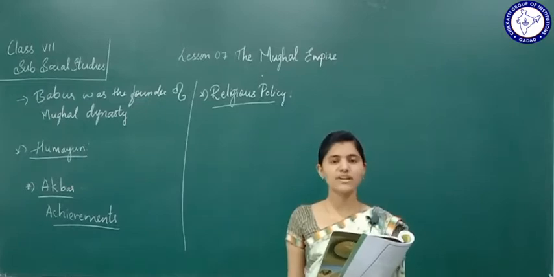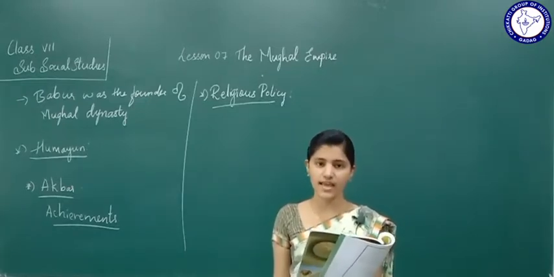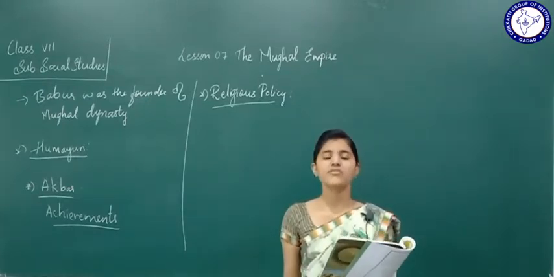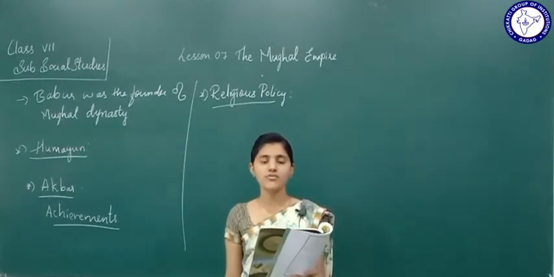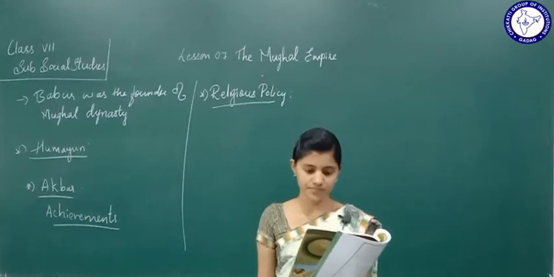Which was his new capital? Fatehpur Sikri. There he built this prayer hall, where he discussed all the religious matters with leaders of various Islamic sects.